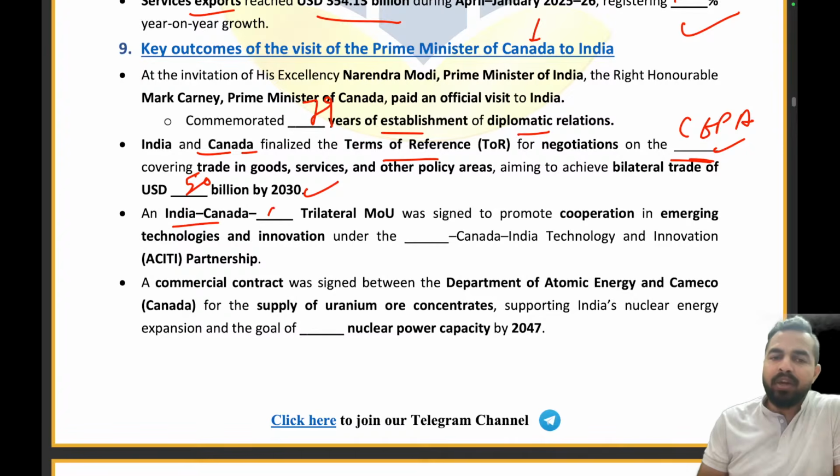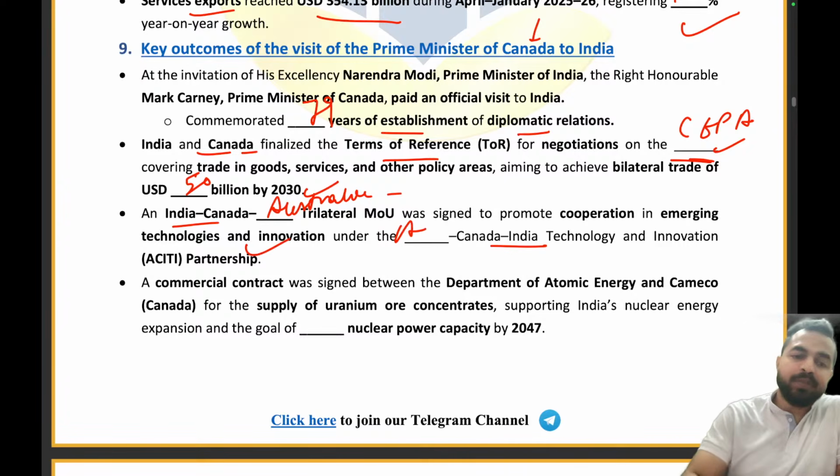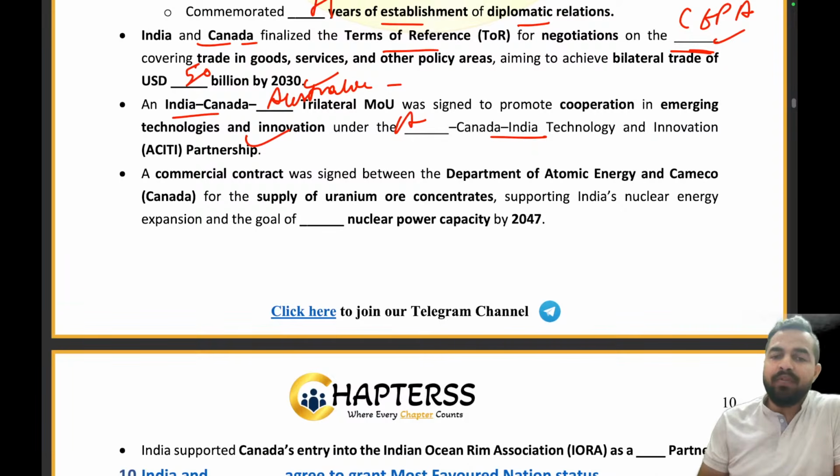India, Canada and Australia trilateral MOU we are discussing here. Australia, Canada, India Technology and Innovation Partnership was there. A commercial contract was signed where we are focusing on the nuclear power capacity of India by 2047. What is the number? 100 gigawatt.